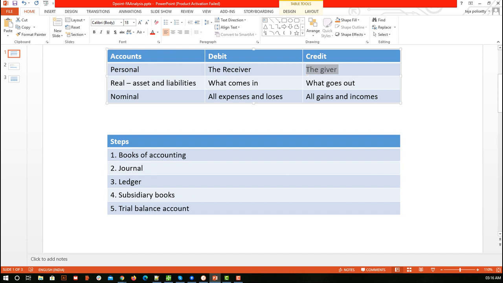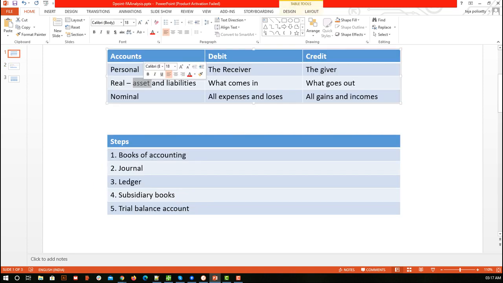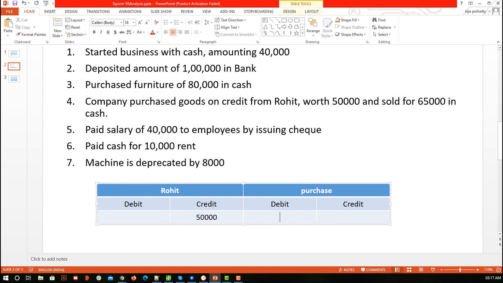He is the giver, so we need to credit it. What do we need to credit? 50,000. Similarly, purchased goods means goods are coming inside the purchase account, and the purchase account is what? It is an asset. Asset means real account, and it is coming in. So of course that we will write in the debit part, 50,000. Okay, so let me copy this to the next slide.